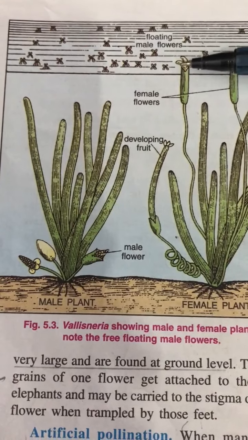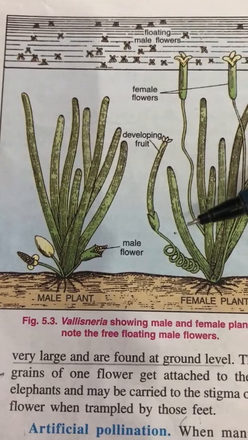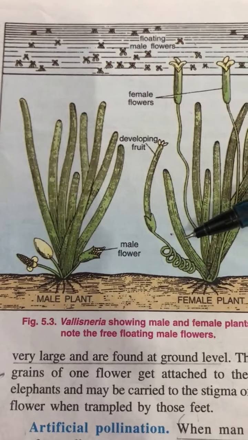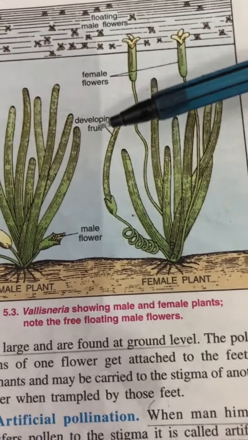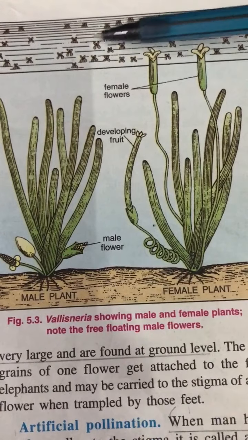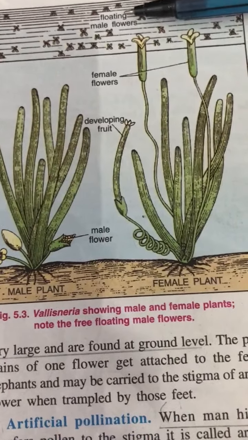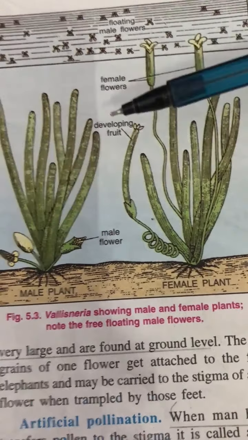The moment fertilization is complete, this spring coils up again. This flower is pulled down under water and it would develop into a fruit. So everything is very organized and systematic. So either pollen is light and it floats, or the entire male flower floats in case of hydrophilous flowers.